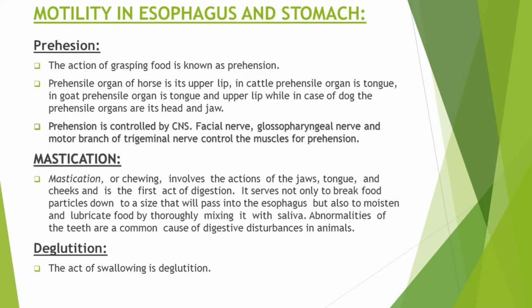Prehension is controlled by central nervous system. So facial nerve, glossopharyngeal nerve, and motor branch of trigeminal nerve control the muscles for prehension. When food is brought into the mouth, then it is chewed or masticated so that it can be converted into small sized chunks that can easily pass through the esophagus, and this also helps in the digestion of food.